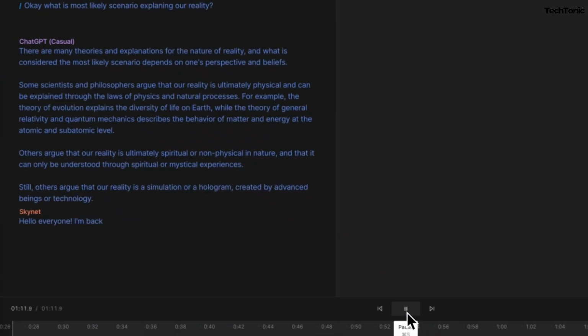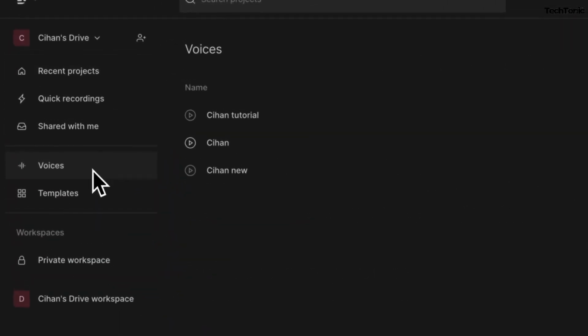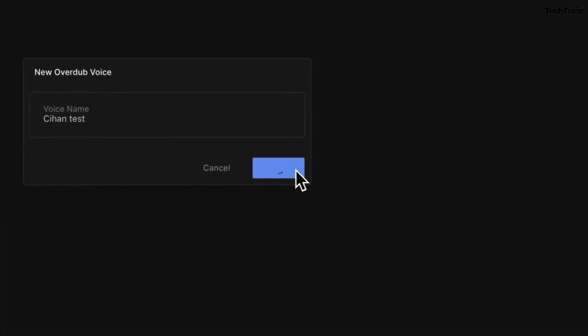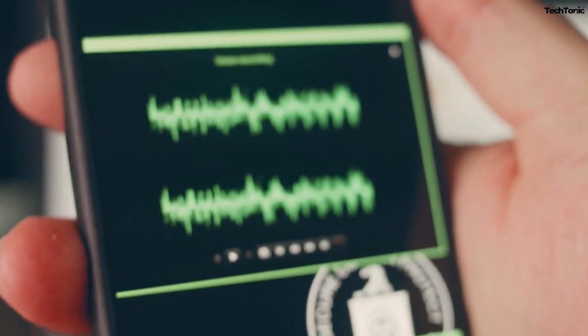In conclusion, while Descript AI presents a few drawbacks, its myriad advantages far outweigh any limitations. As a versatile and innovative tool, it continues to revolutionize the way we approach audio and video editing, enhancing workflows and unleashing creativity. Here's an interesting fact.